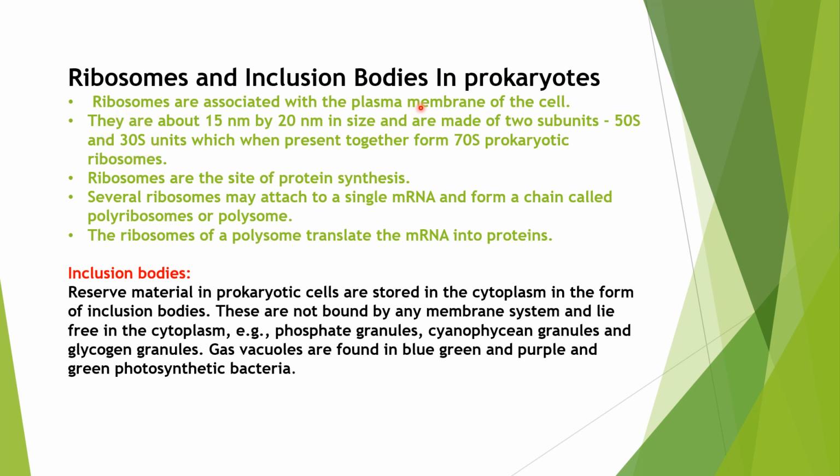Remember this point. Every ribosome is composed of two subunits, one large and one small. In the case of 70S ribosomes, the large subunit is 50S and the small subunit is 30S. And we also need to remember one more point here.